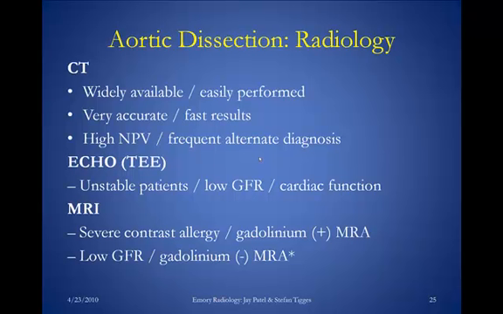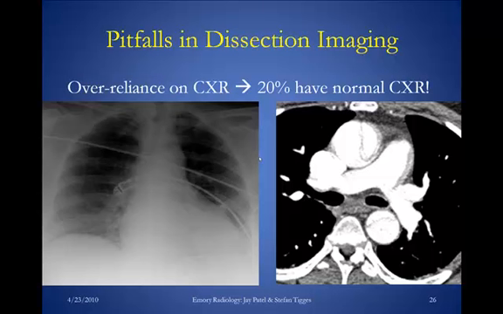In unstable patients with low GFRs and poor cardiac function, you can do a transesophageal echocardiogram to diagnose that, or you could also even do an MRI for the dissection diagnosis. And MRI is actually considered the gold standard, but we don't do it as much since this is an expensive test and it takes a lot longer to perform. But typically if we do this, it's because a patient may have a contrast allergy or an anaphylactic reaction to the iodine contrast dye used in CT scans.